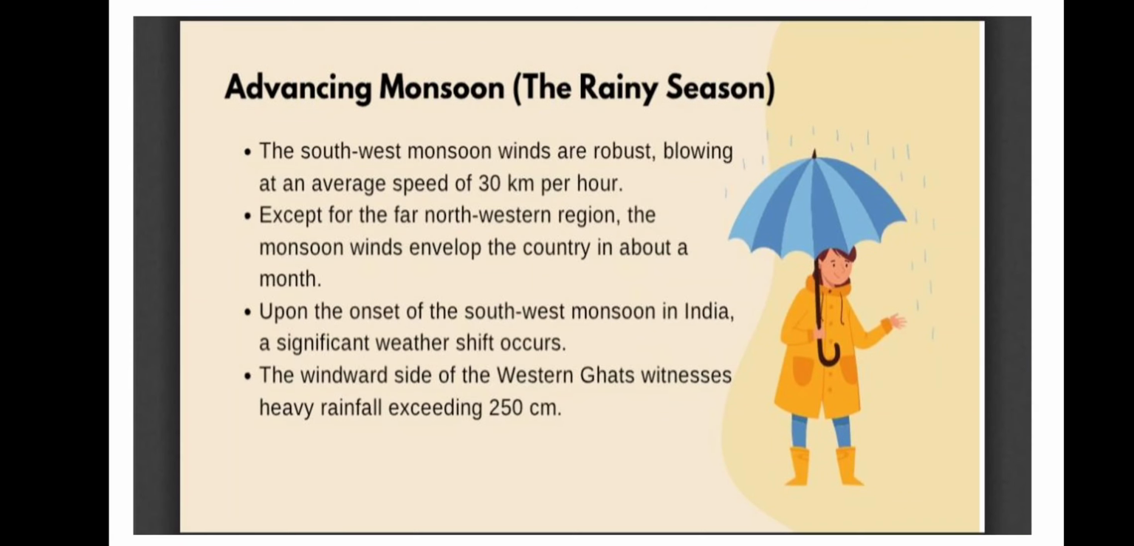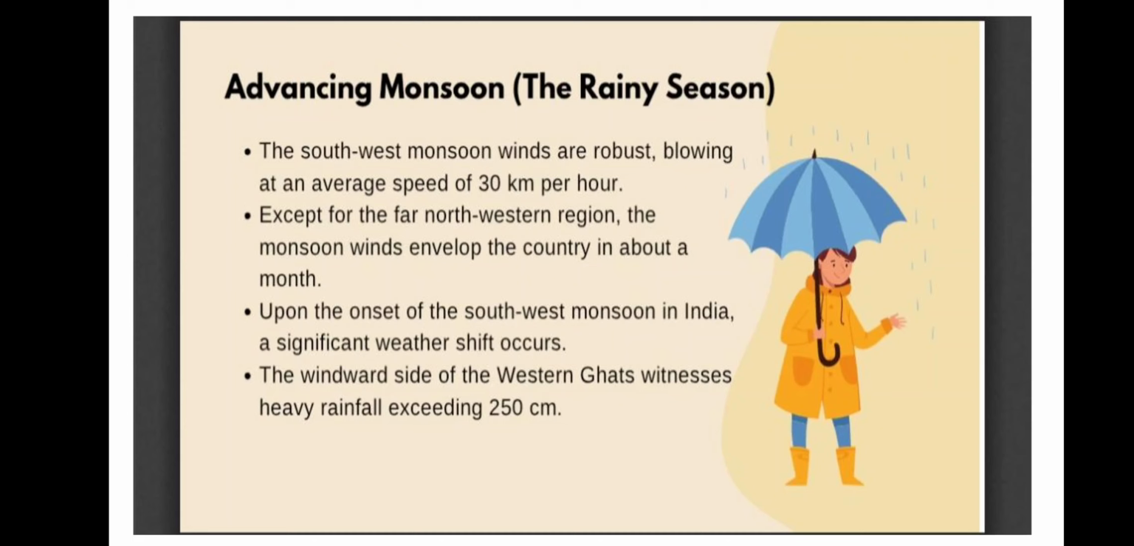Then we have what type of rainfall we will see and what the speed of the monsoon wind will be. It would be an average of 30 km per hour, and it will cause a lot of rainfall. Except the northwestern region, the whole country will get rainfall because of this monsoon wind. Upon the onset of the southwestern monsoon in India, a significant weather shift occurs: there will be rainfall, the weather will get humid, and you will get relief from the high temperature.